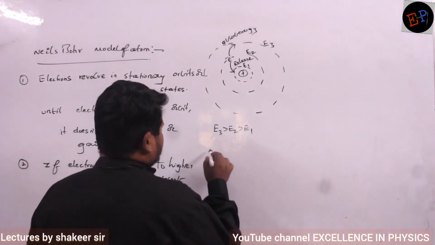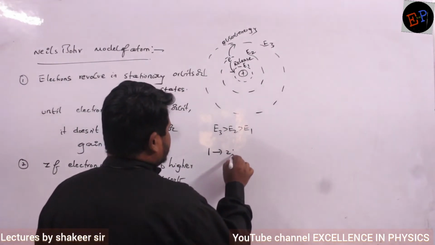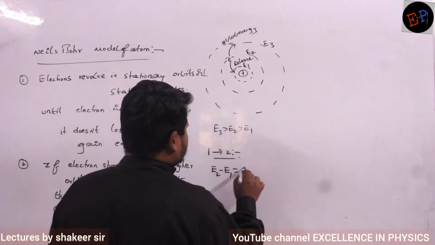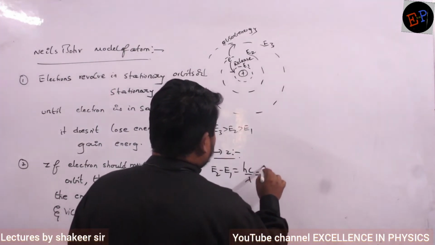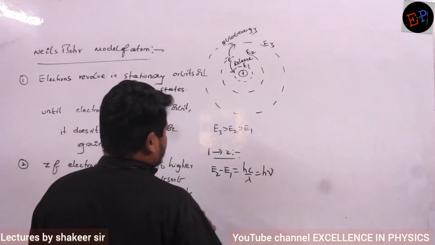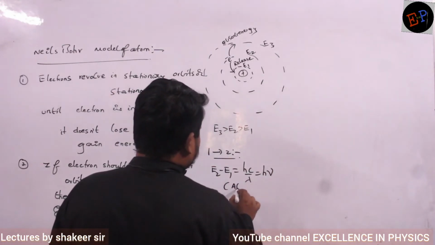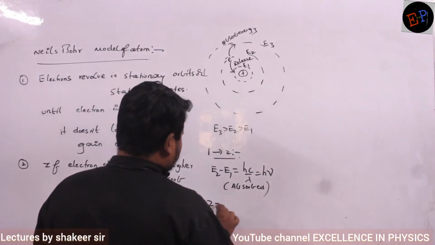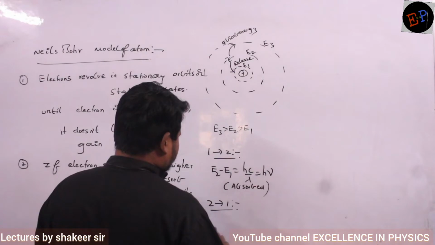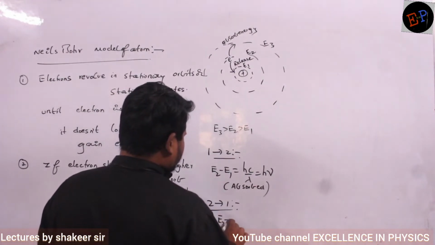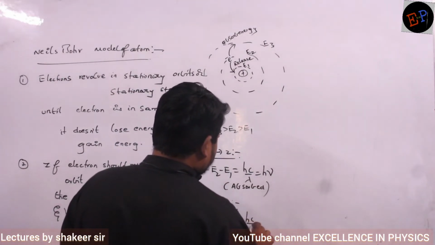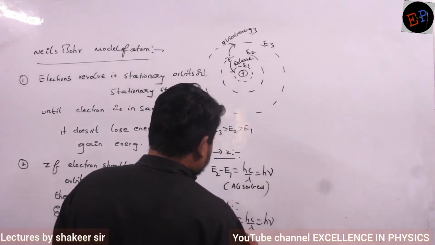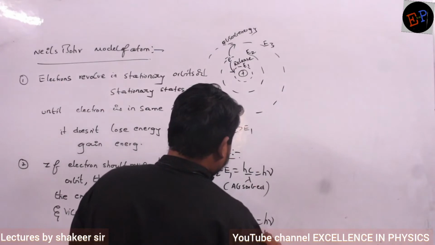So if the electron should travel from the first orbit to the second orbit, then E2 minus E1 is equal to hc by lambda or h nu. So this much amount of energy should be absorbed. Okay, and if it should travel from the second orbit to the first orbit, then again E2 minus E1 is equal to hc by lambda, which is equal to h nu. This much amount of energy should be released.